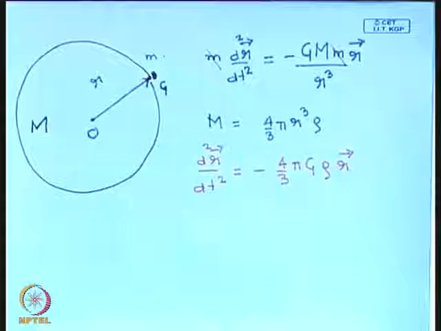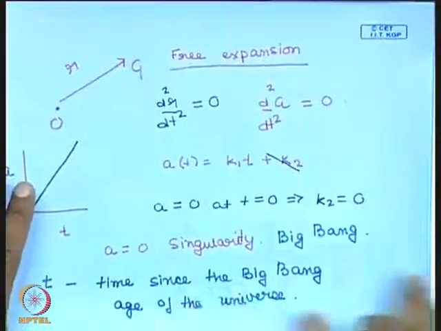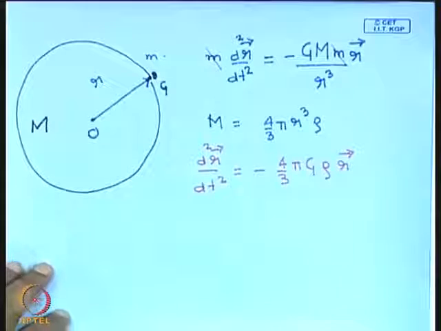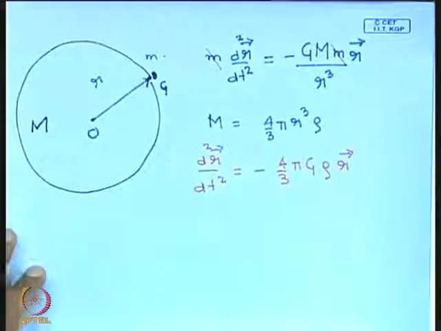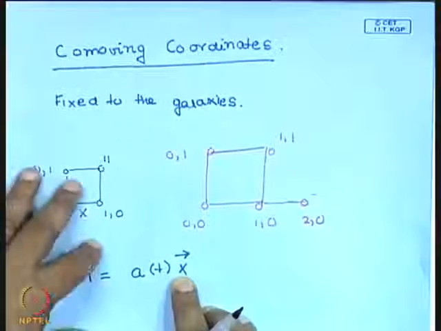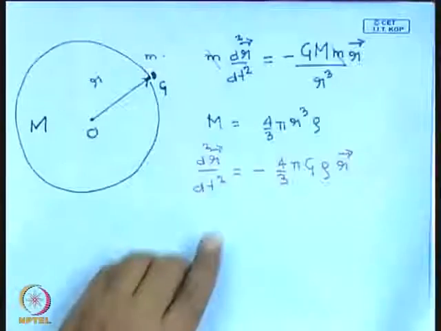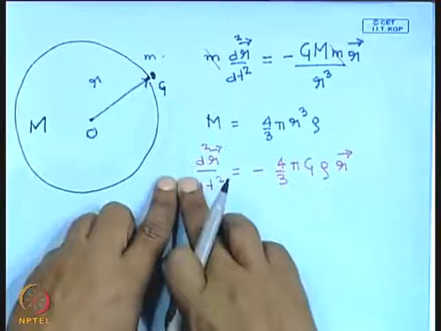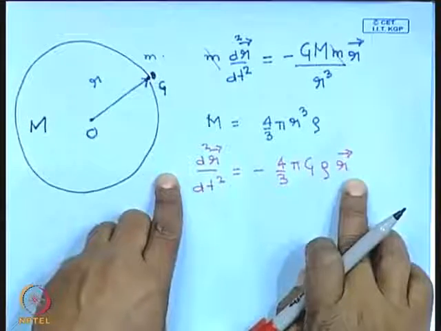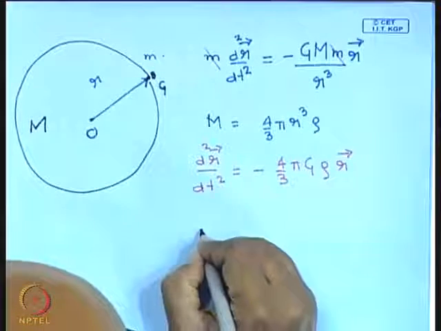And this equation can be further simplified. This is for a particular galaxy. Now we could write it in terms of the scale factor. So let us replace the physical coordinate with the scale factor times the co-moving coordinate. The co-moving coordinate of the galaxy is fixed, it does not change. So I can take it outside the derivative, and you see that it cancels from both the left and the right hand side.